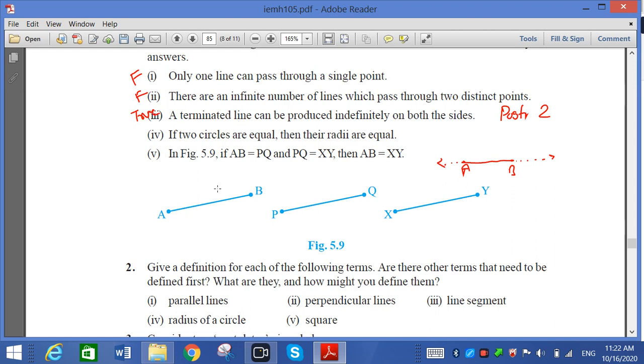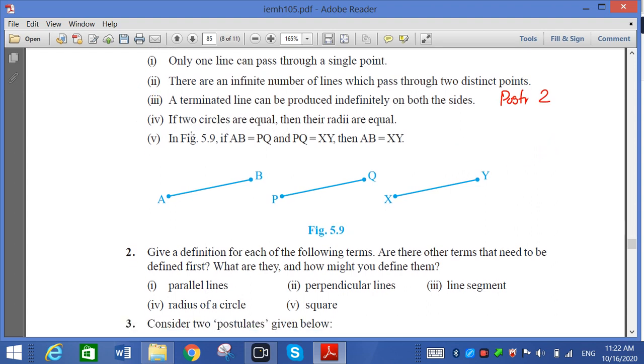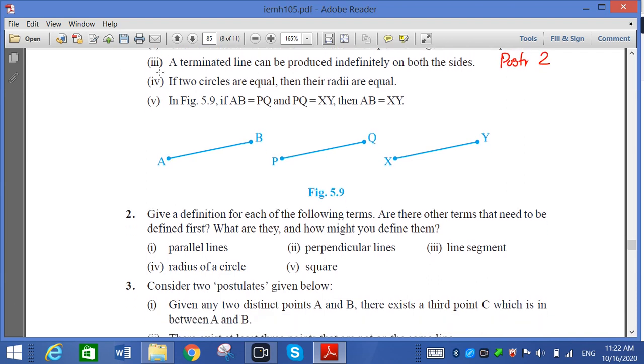Now question number 4. If two circles are equal, then their radii are equal. Here there are two different conditions.